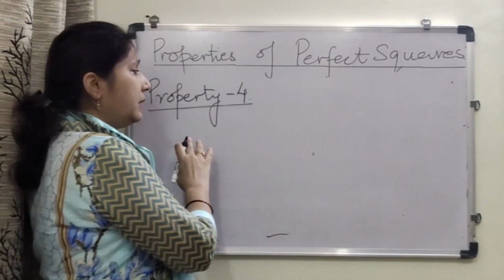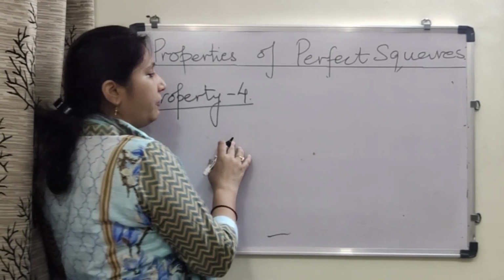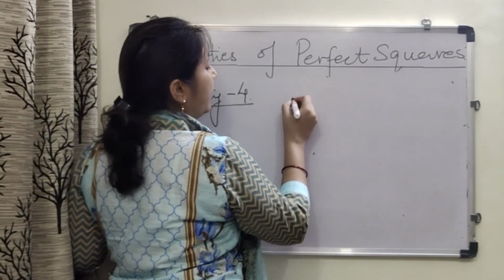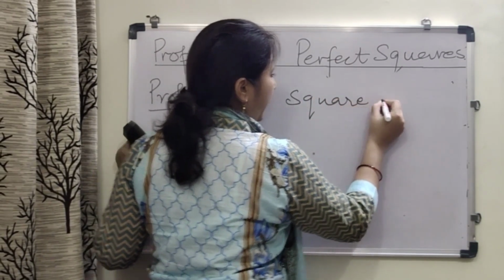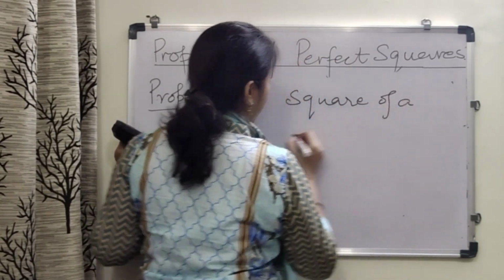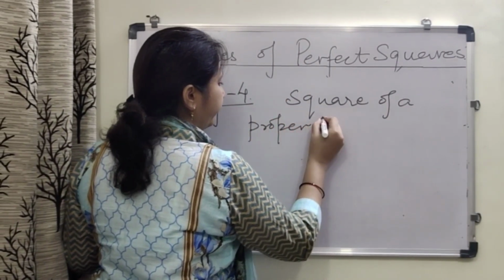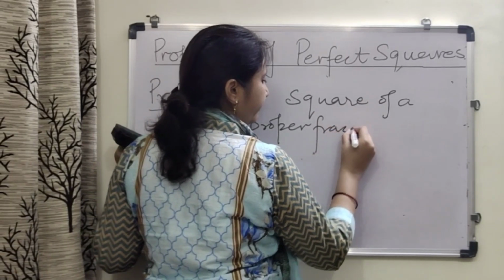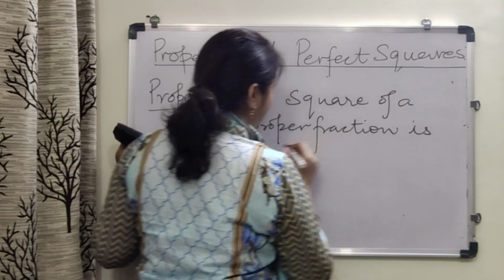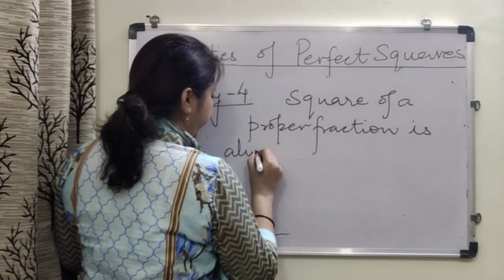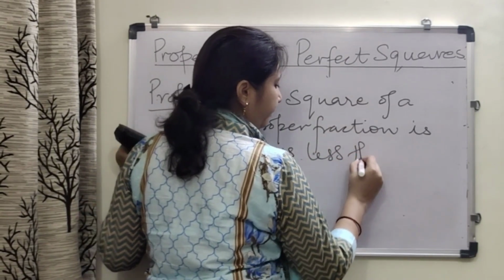Now another property of perfect squares, property 4. It says that the square of a proper fraction is always less than the fraction.